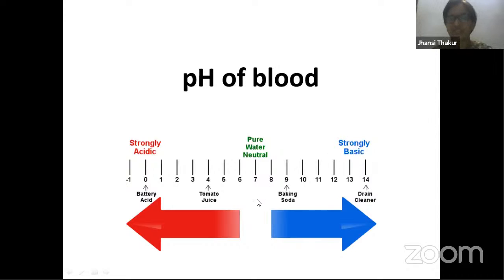Any substance at 7 is neutral, like for example our water. So blood is slightly alkaline in nature with 7.4, very close to the neutral point. That is why we say slightly alkaline. If you are talking about hydrochloric acid present in our stomach, the word itself says it is acid. That is the reason the pH of the stomach is 1.8, very much acidic.